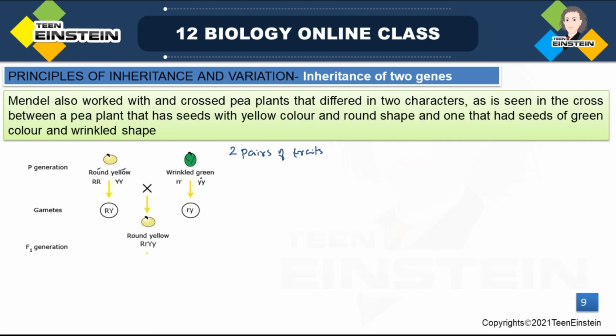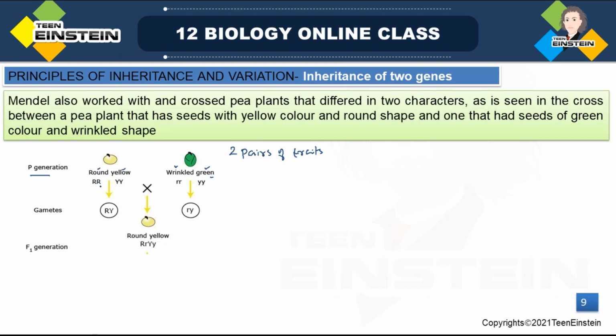The second parent has a wrinkled seed shape and a green seed color. The first character was wrinkled and the second character was green seed color. Here, round shape with yellow color seed, and here, wrinkled shape with green color seed. These were the two parents of the parental generation selected by Mendel.